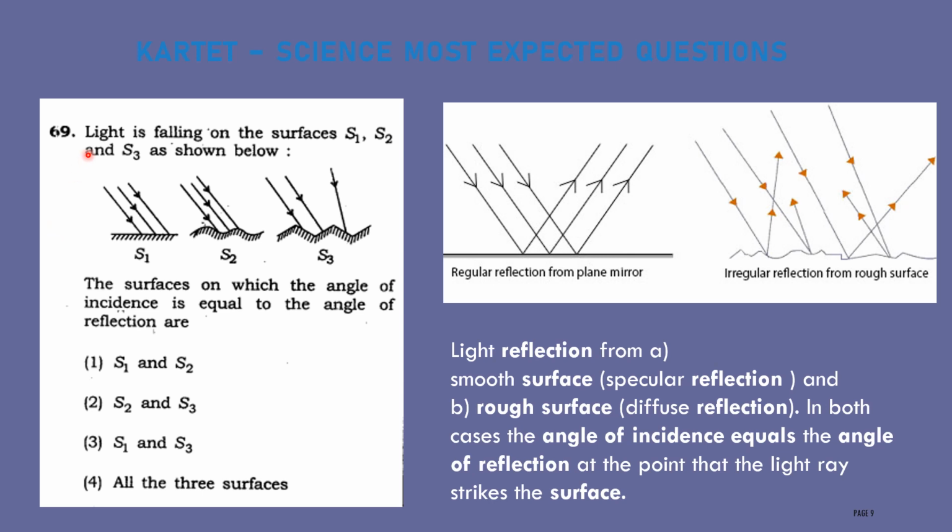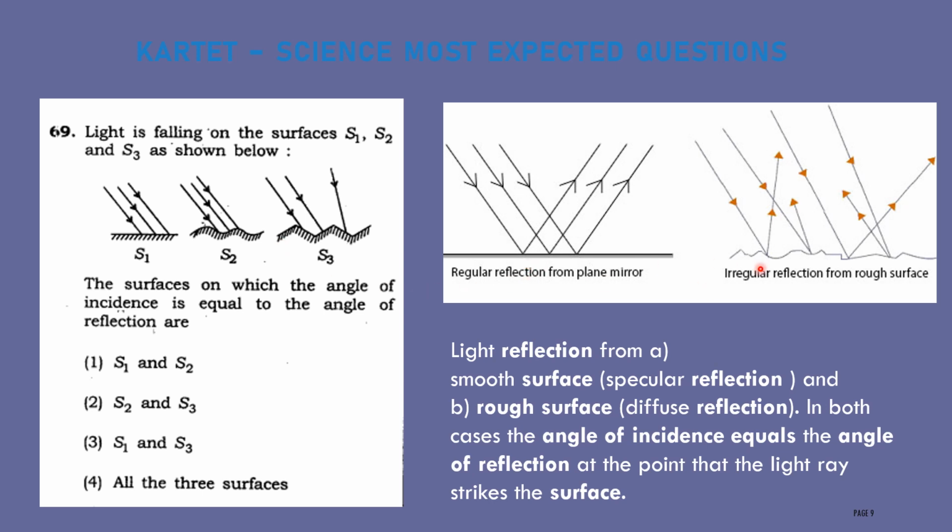Next question, light is falling on the surfaces S1, S2, S3 as shown below. Which surface has the angle of incidence equal to the angle of reflection? Here you have three surfaces. In which of these three cases will the angle of incidence be equal to the angle of reflection? Okay, let us discuss here.